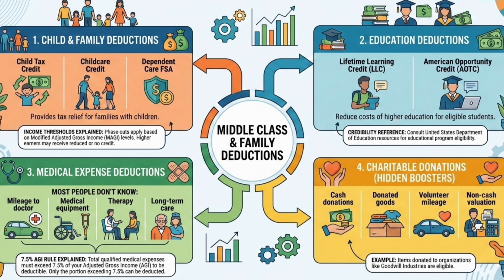Number 4: charitable donations, hidden boosters. Cash donations. Donated goods. Volunteer mileage. Non-cash valuation. Mention